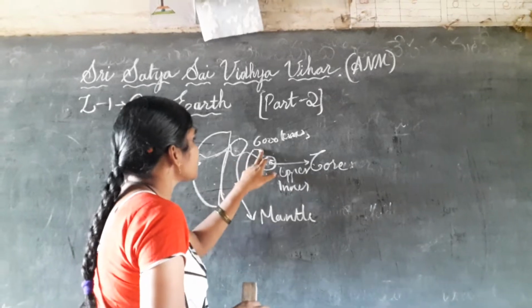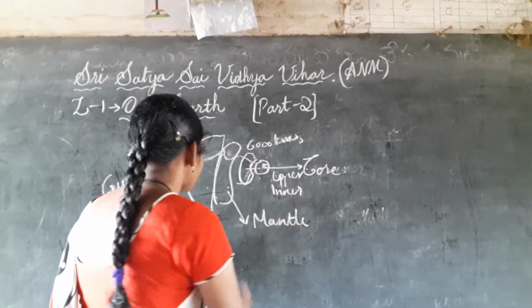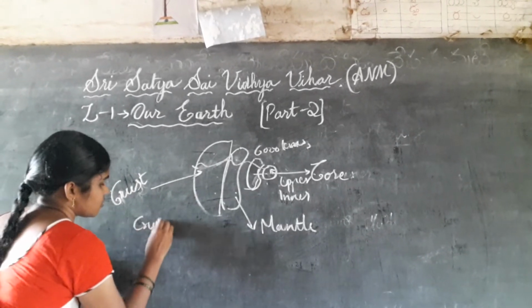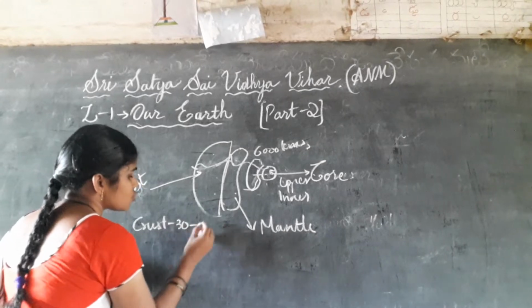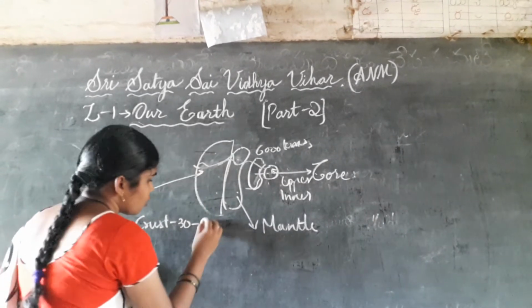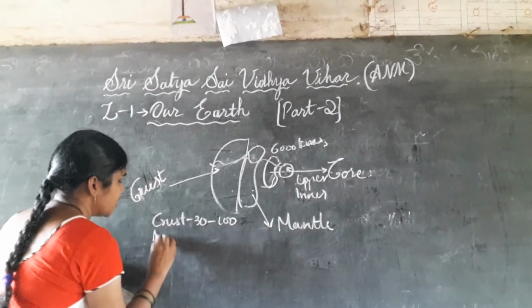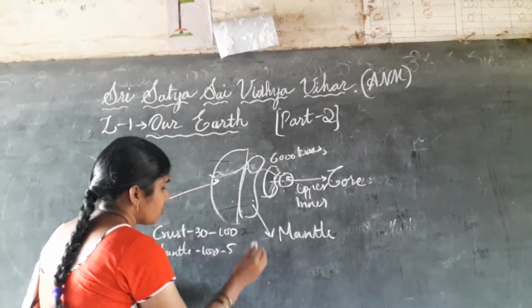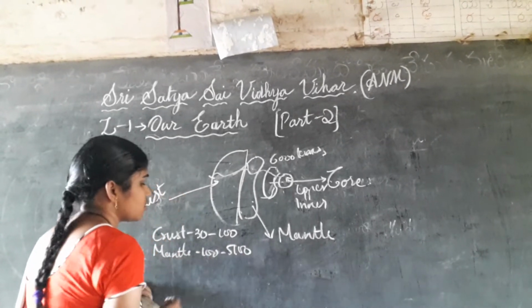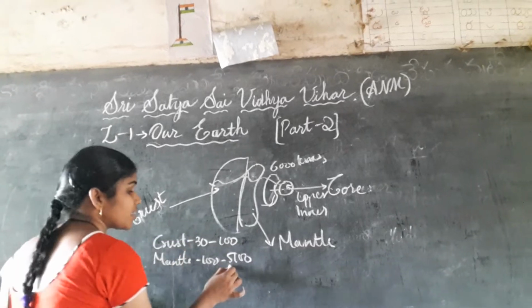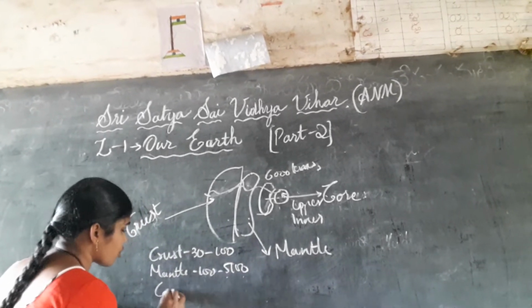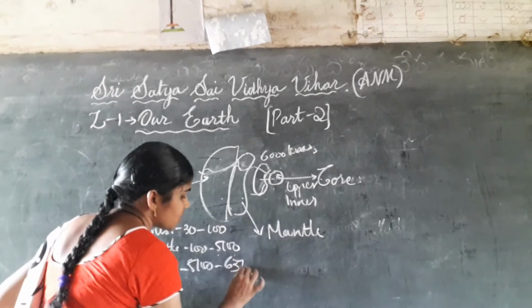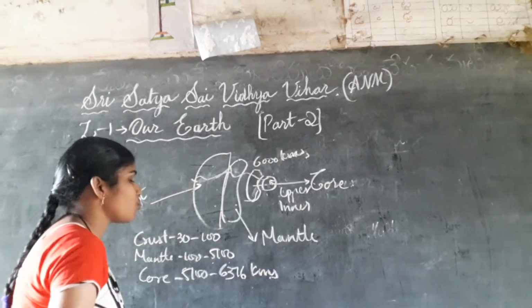Coming to the division of the layers, the crust is 30 kilometers to 100 kilometers. The mantle is 100 kilometers to 5,100 kilometers. The core is 5,100 kilometers to 6,376 kilometers.